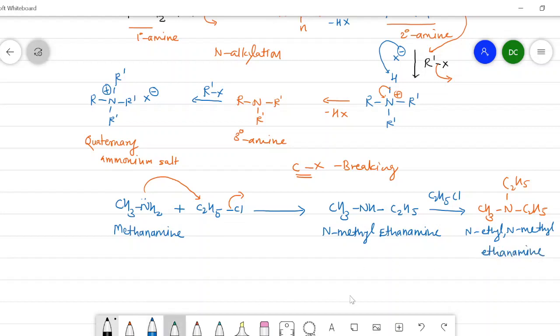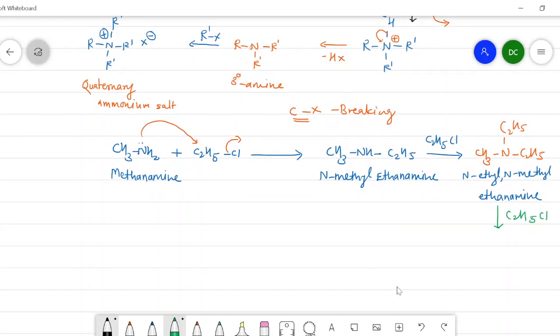and again if it is treated with C2H5Cl, it will produce a quaternary ammonium salt like this. This is the nitrogen which is attached to the C2H5. Here again a C2H5, on this side a CH3, and here a C2H5.